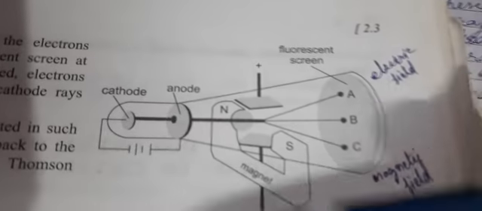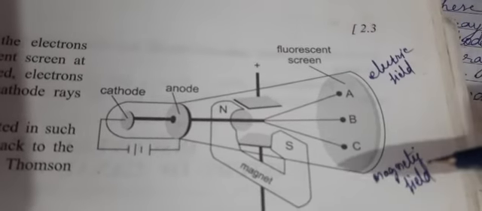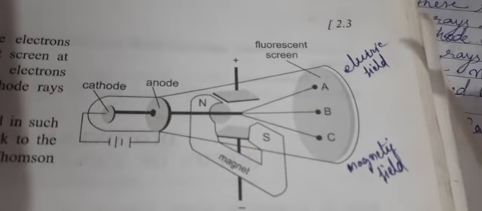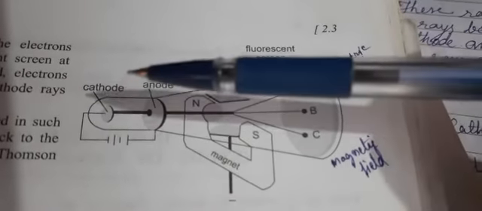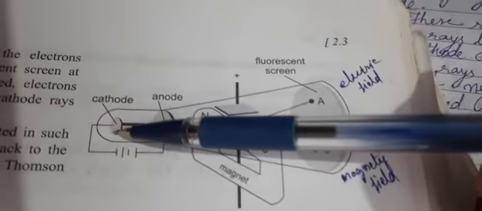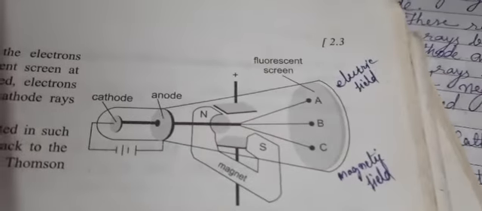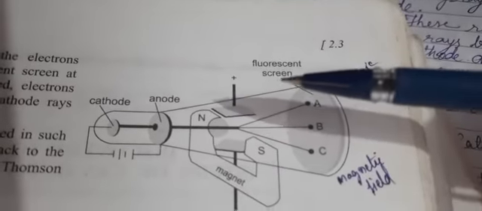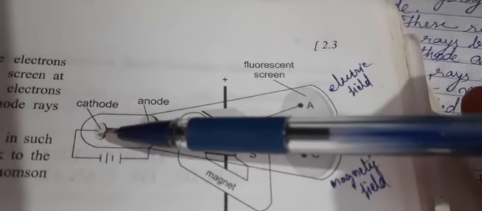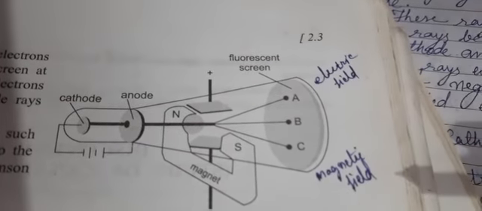This study was carried out for cathode rays, and the same arrangement will be made for anode rays. In that case, you make this cathode the anode and this anode the cathode. Change the position of the cathode and anode, so you put the anode here and the cathode here, with the same arrangement.